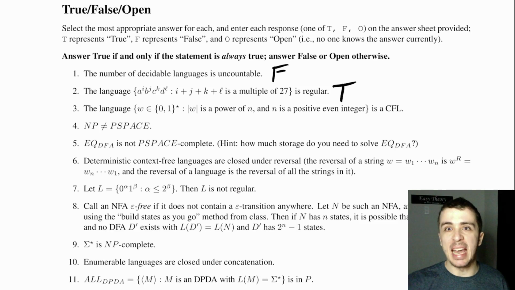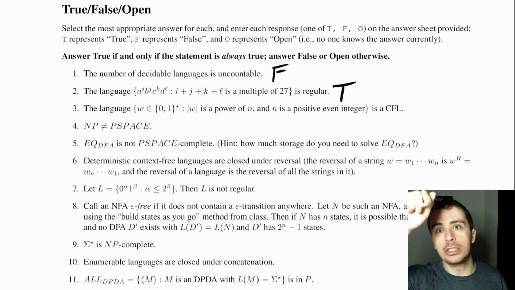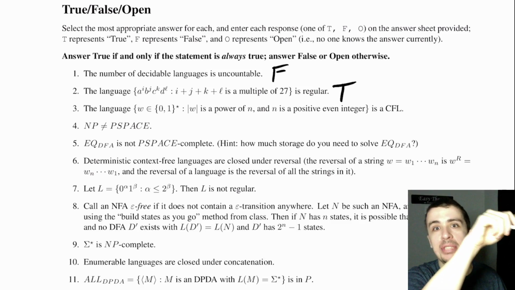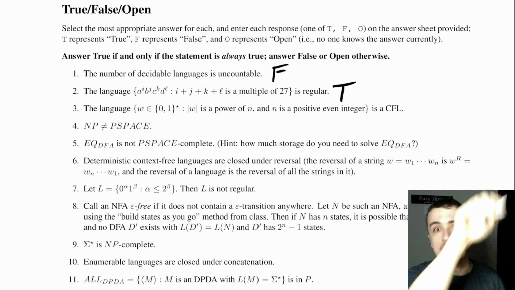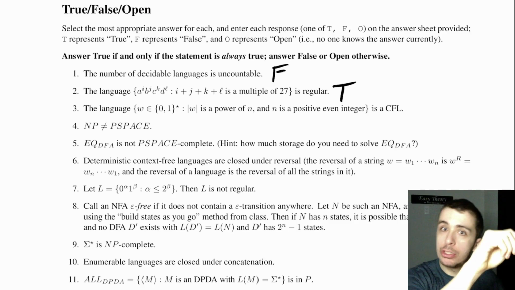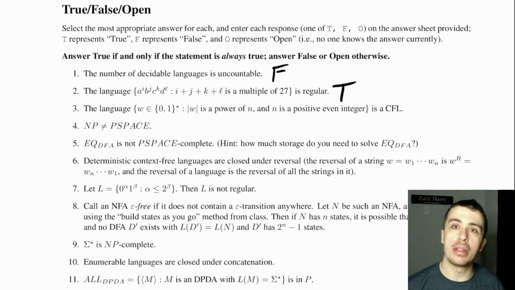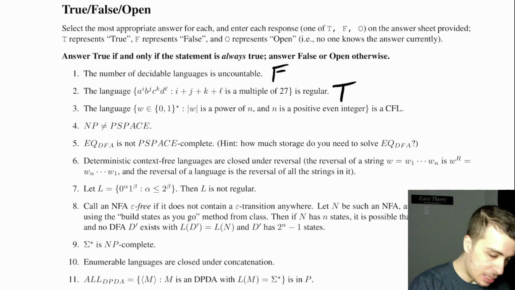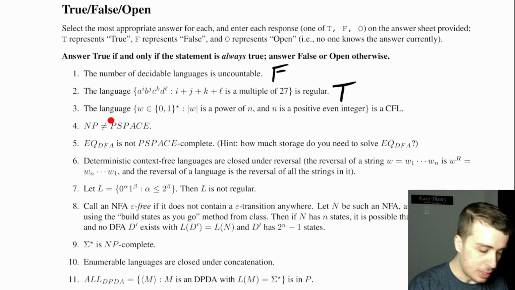You focus on the A part first, and then for each of the possible remainders, you transition over to the same state where you have a B cycle, and then from each one of those, you transition to the C cycle, and then the D cycle, and then you're done. So let's go into question 3 then.